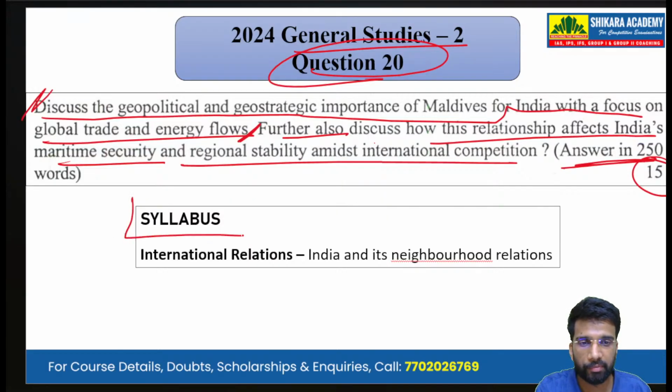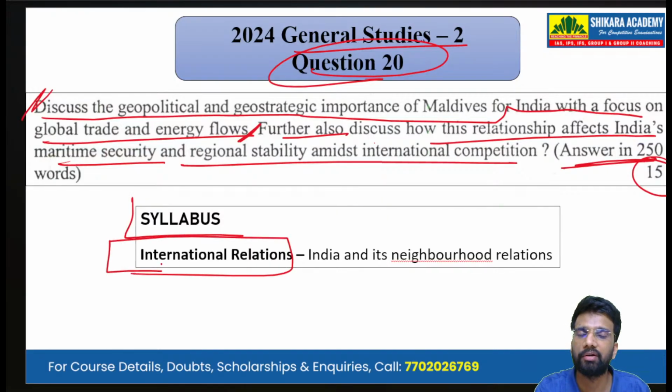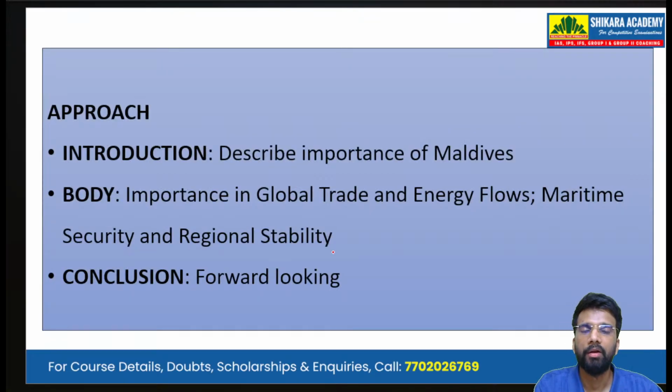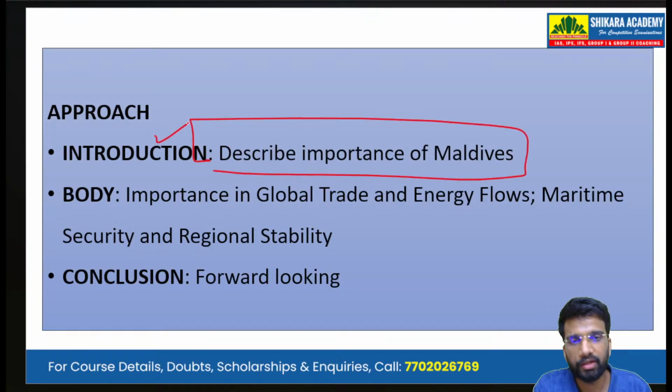Mapping it with the syllabus, it has been asked from the subject of international relations, that is India and its neighborhood relations, because Maldives is considered a maritime neighbor of India. Now, the approach that we write here is that we describe the importance of Maldives in the introduction. We just highlight the importance of Maldives.